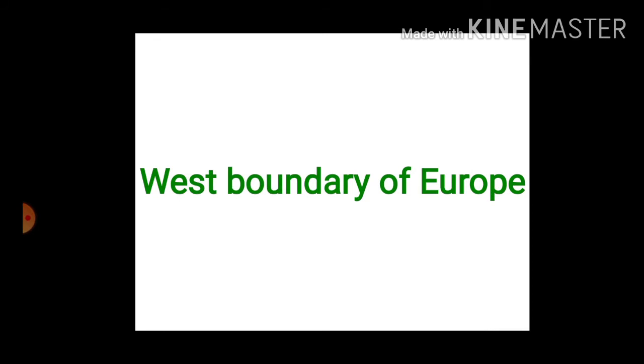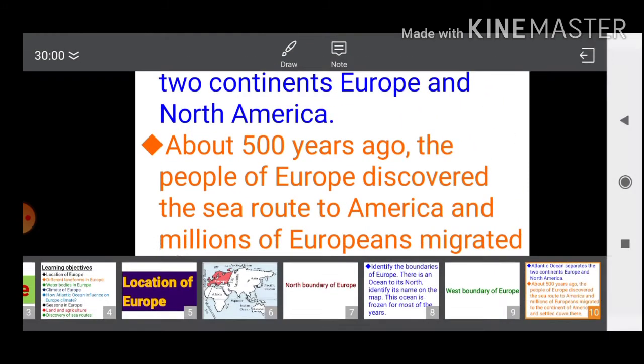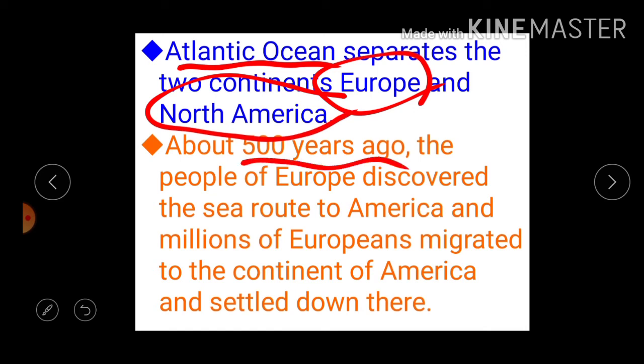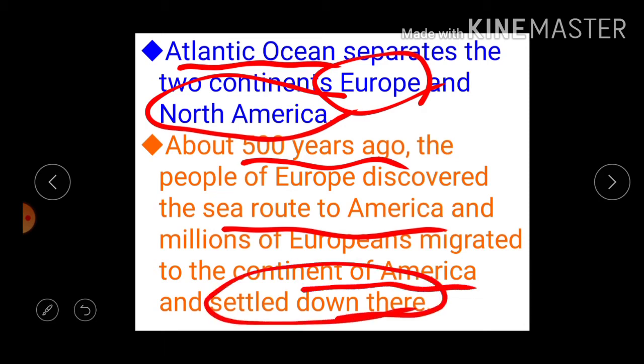Let us discuss the west boundary of Europe. The west boundary of Europe is the Atlantic Ocean. This Atlantic Ocean separates the continents Europe and North America. 500 years ago these European people discovered a sea route to America, and millions of Europeans migrated to the continent of America and settled down in America.